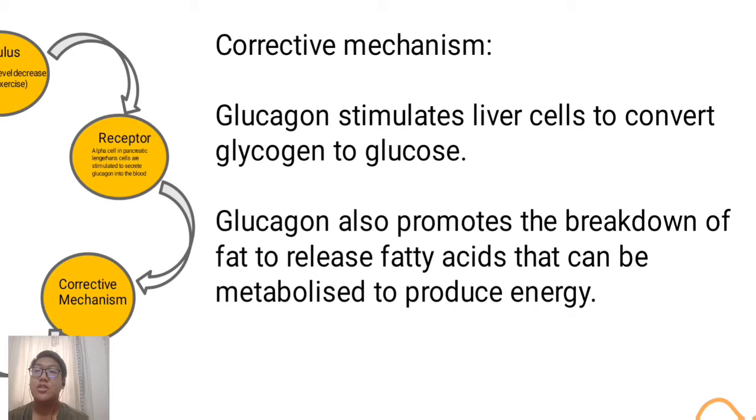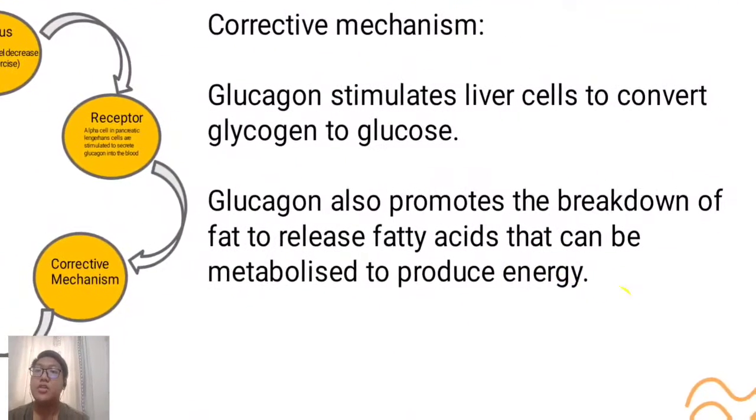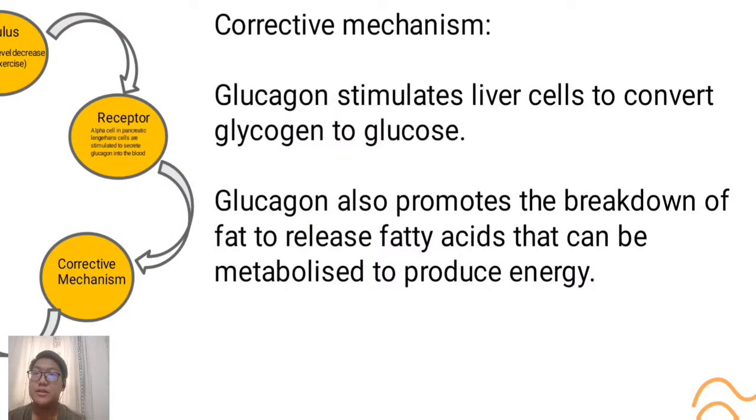Seperti yang saya cakap tadi, the corrective mechanism is glucagon stimulates liver cells to convert glycogen into glucose. Kan tadi dong saya store glycogen. Jadi sekarang bila terlampau rendah level, dong akan convert pergi glucose. Jadi glucagon akan also promotes the breakdown of fat to release fatty acid that can be metabolized to produce energy.